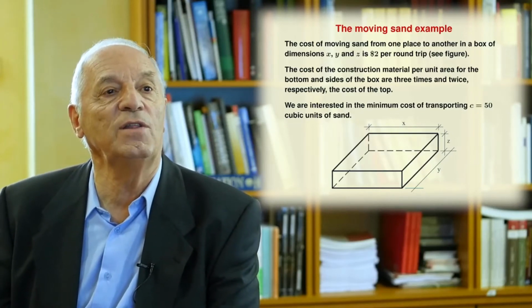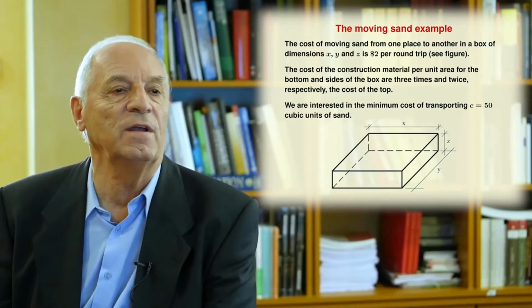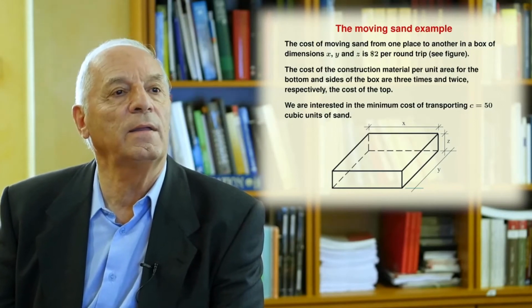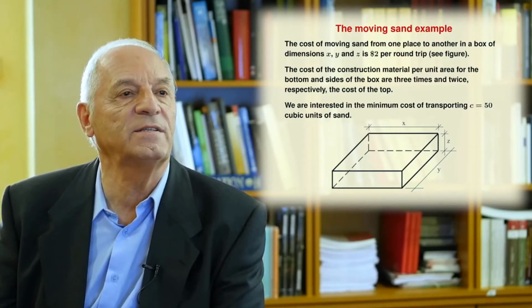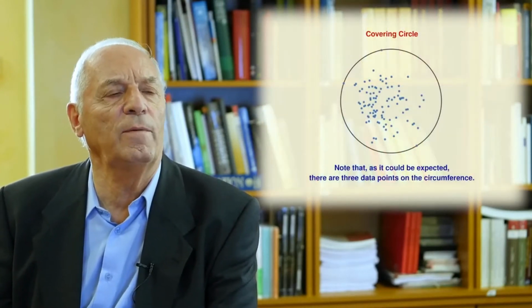The problem is that you need to balance the cost of building the box with the cost of transportation, and that is what this example explains or forces.